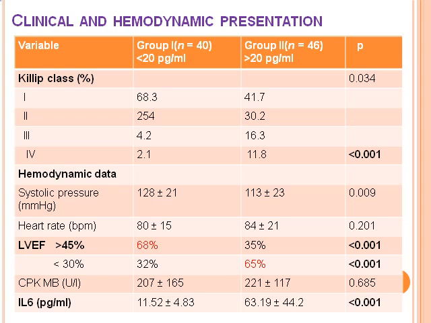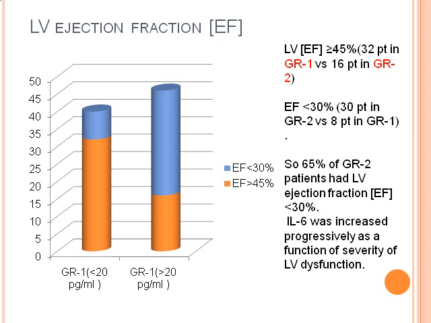So more interleukin, more CLIP class 1. It has been seen that LVEF, which we have taken as more than 45 and less than 30, clearly shows that a higher interleukin level is associated with ejection fraction less than 30%. We also wanted to correlate CPK-MB with interleukin 6. CPK-MB is almost the same in group 1 and group 2.